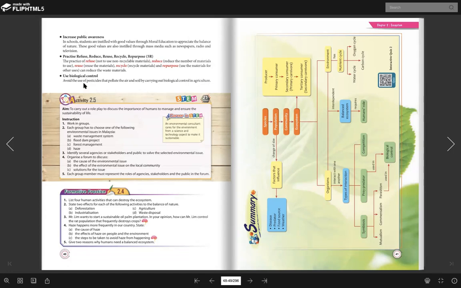So instead of we use pesticide, sebab pesticide ni bahan kimia kan, bahaya kan, we will use biological control. What is biological control? Biological control is we use any nature to kill the rat.